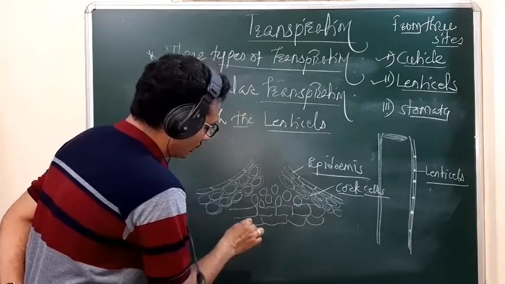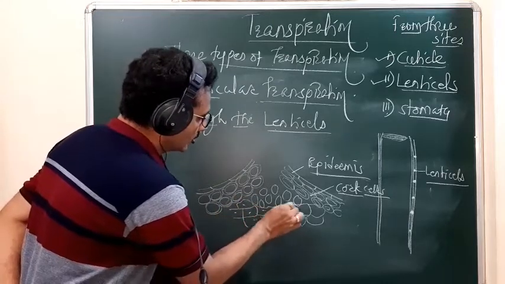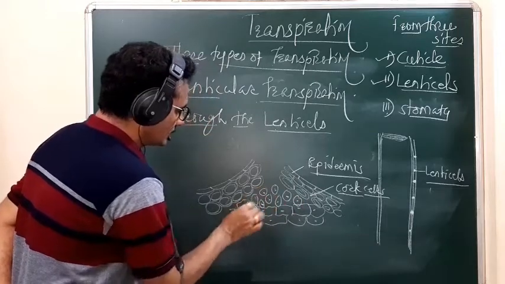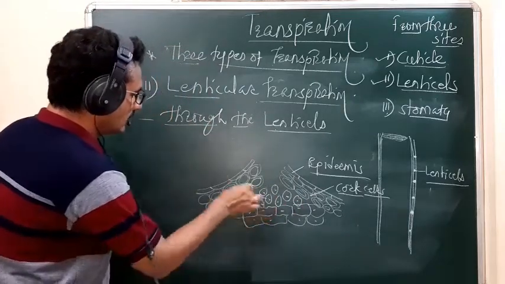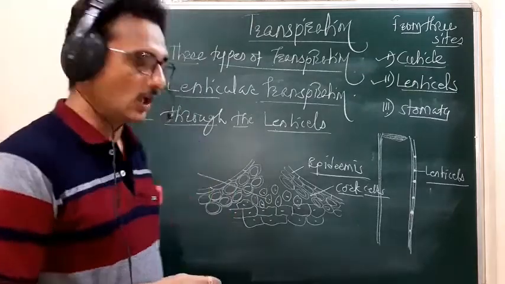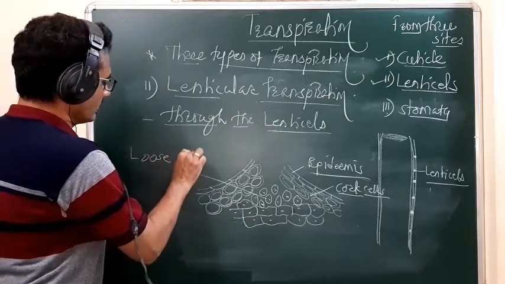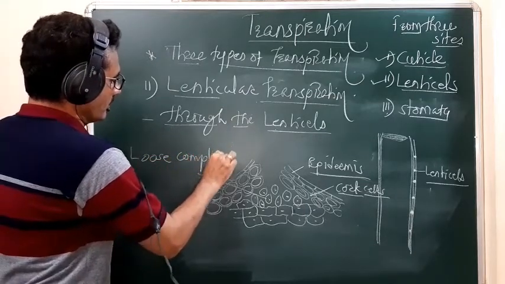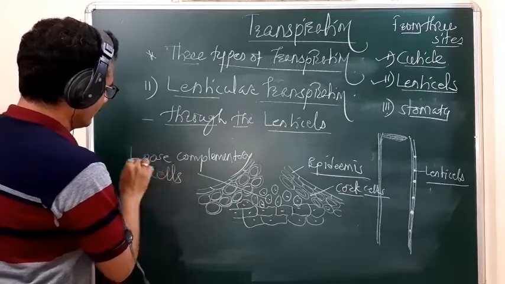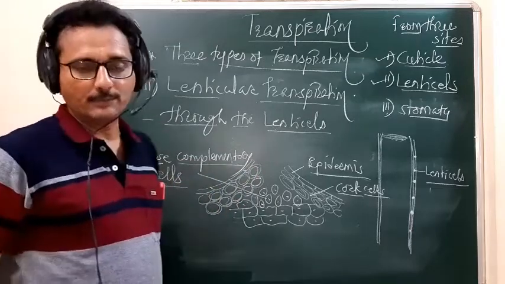So all these are cortical cells. Remember, these loosely arranged cortical cells are called the complementary cells. Okay, so remember students, these are the loose complementary cells.